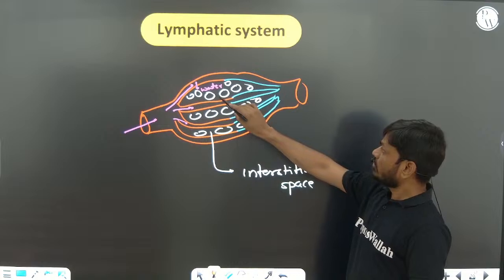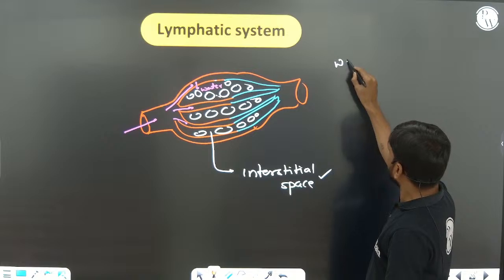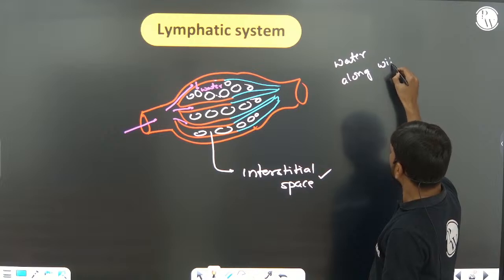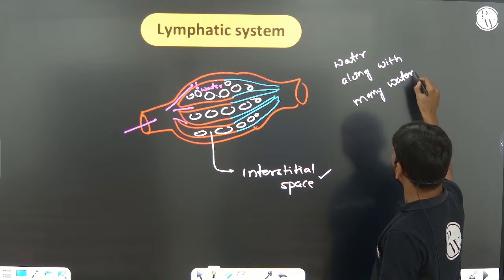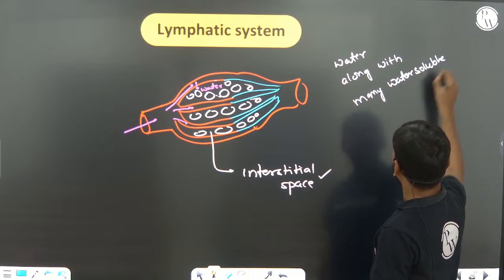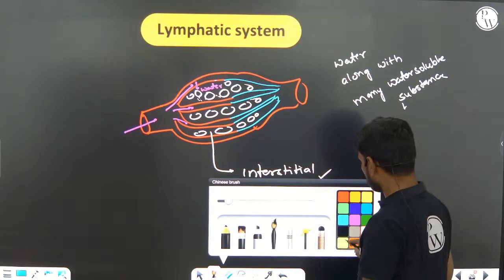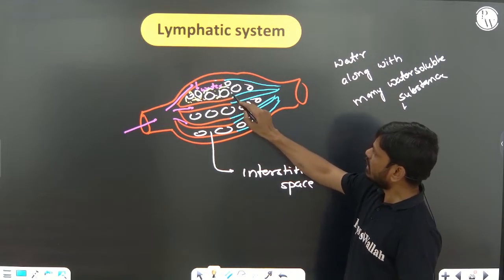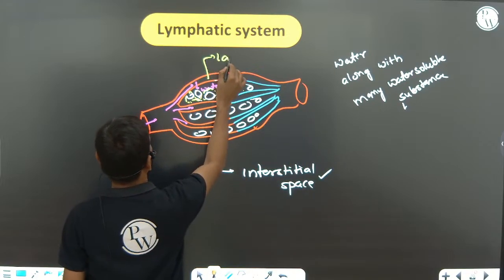Now when blood passes through the capillaries, water along with many water soluble substances enter into the interstitial space or gap, leaving here only large plasma proteins.